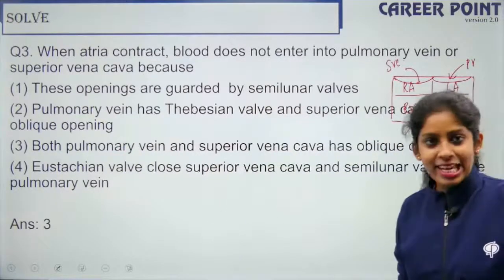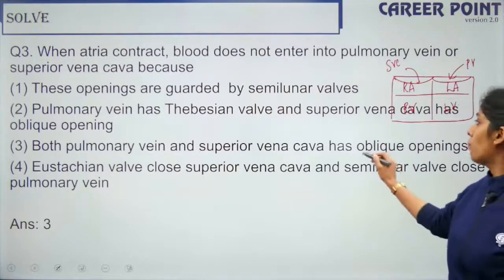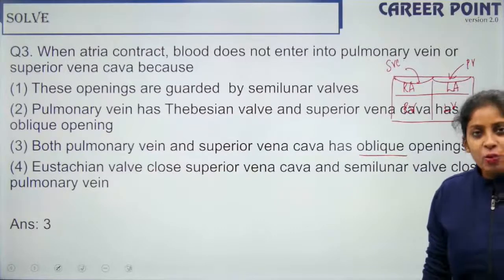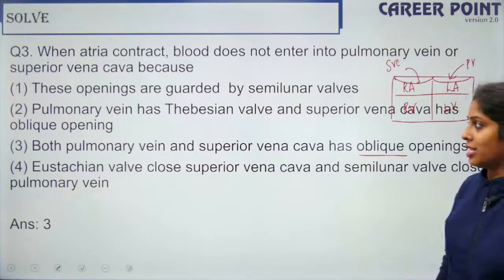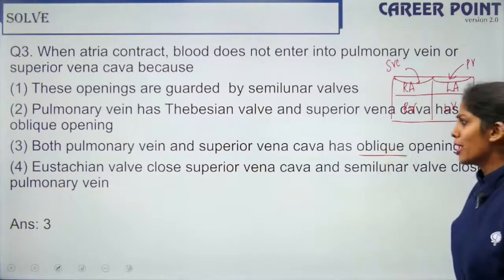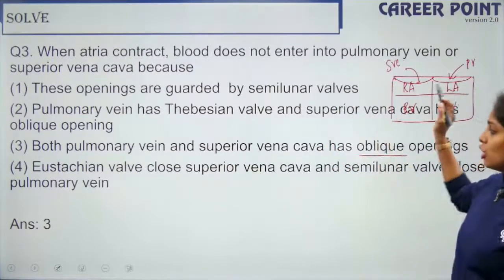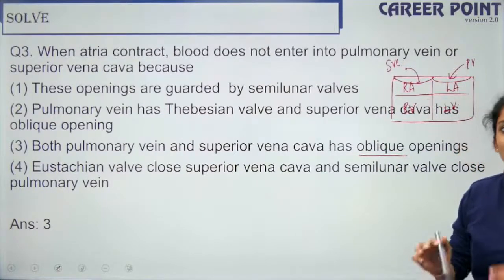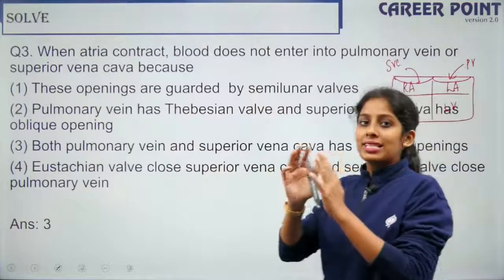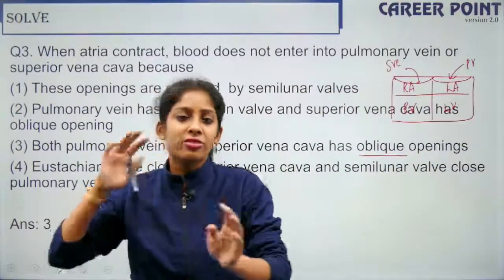The answer is 3. So both the pulmonary vein and the superior vena cava have an oblique opening. An oblique opening allows passage in only one direction. No, we do not have the Thebesian valve here, that comes a little later. So the opening allows movement in only one direction, and it cannot come in the reverse direction.